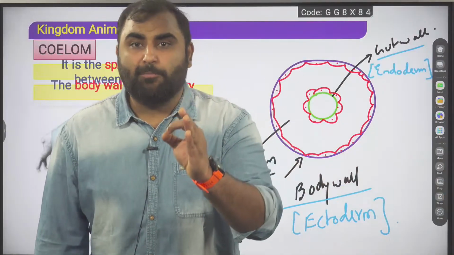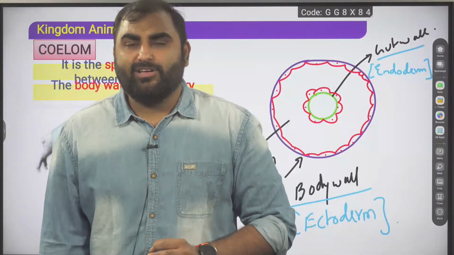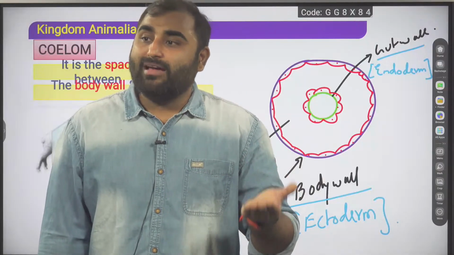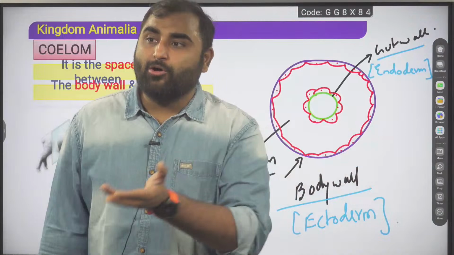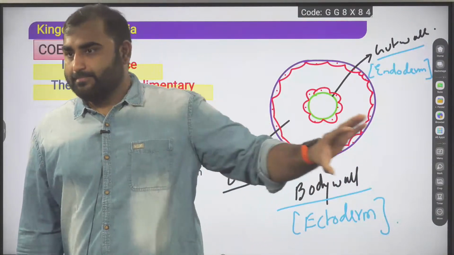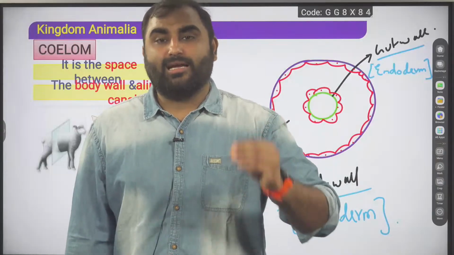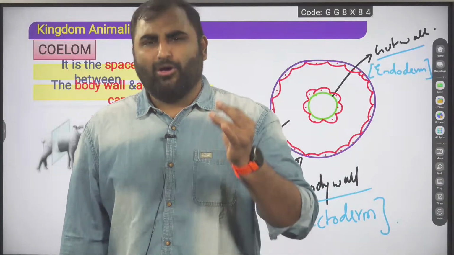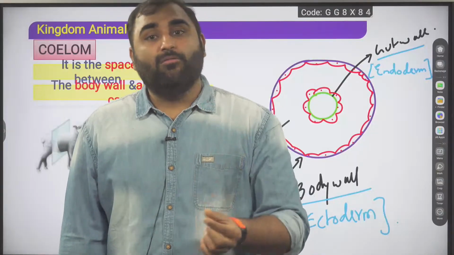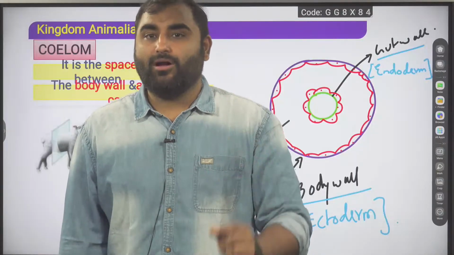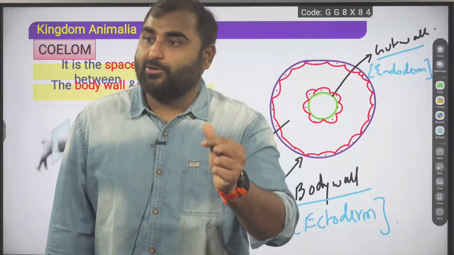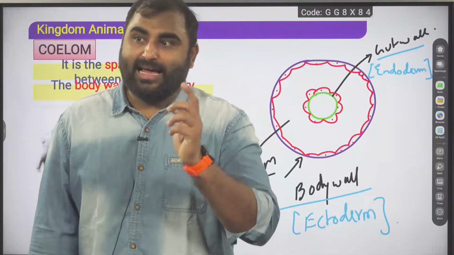If an organism is diploblastic, they have ectoderm and endoderm, they will never have mesoderm. So diploblastic animals are acoelomates, without any coelom. Are we clear? So your Cnidaria and Ctenophora are acoelomate. Coelom possibility will come when the organism is triploblastic. But there is also a small twist in that.